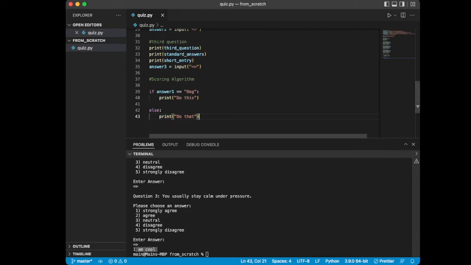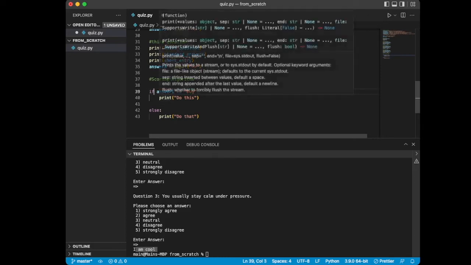A couple things to notice here that usually confuse people is, firstly, why the double equals. That technically means equals exactly. But basically, in an if statement where you're trying to do equal to, Python will not accept a single equals. You can see it puts a little squiggly line underneath it. It needs the double equals. Technically, under the hood, that means matching type and value, but we won't get into that in this video. So we need the double equals to make our conditional statement. We're saying if answer 1 equals exactly dog, do this.